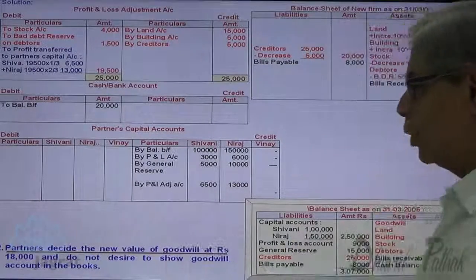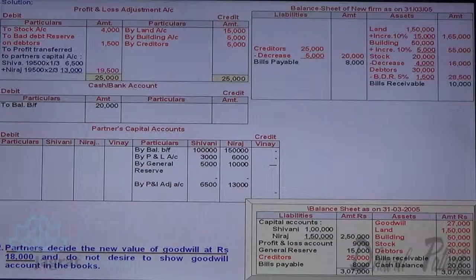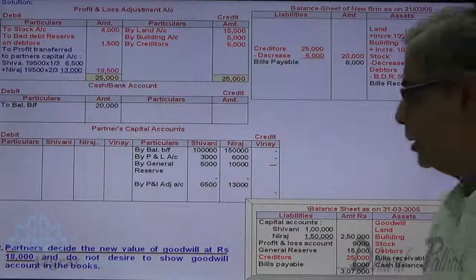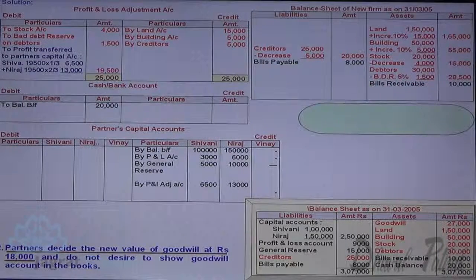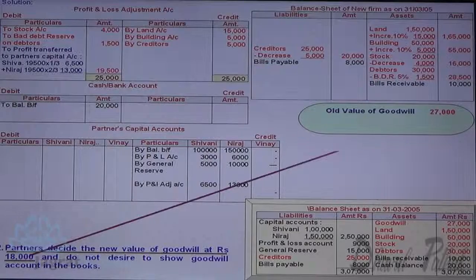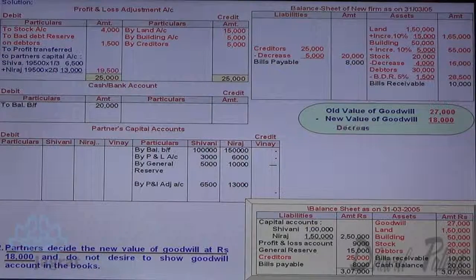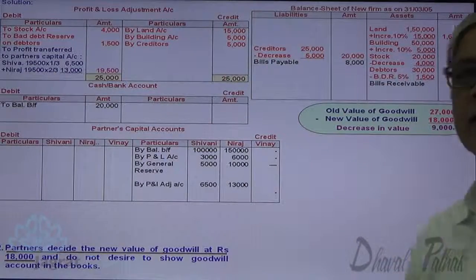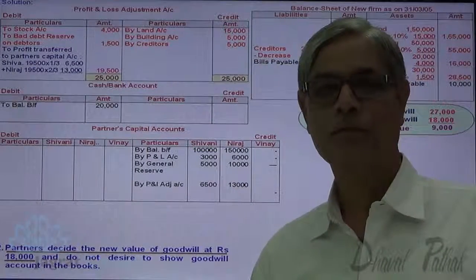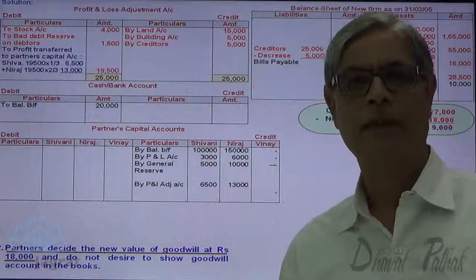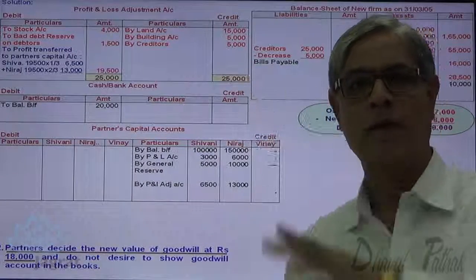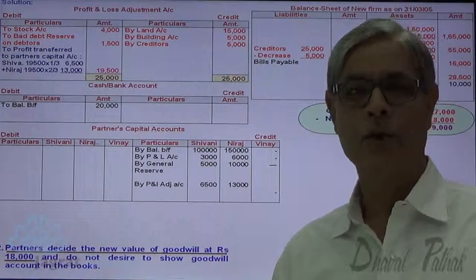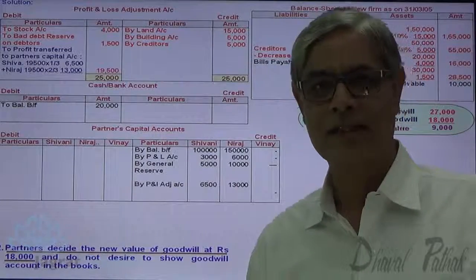Partners decide the new value of goodwill to be 18,000. Now the value of goodwill is 27,000. New value agreed 18,000, so the decline in value is 9,000. The decline in value of 9,000 will be distributed amongst old partners in the old ratio, that is 1:2. 3,000 and 6,000 is the distributed sum.